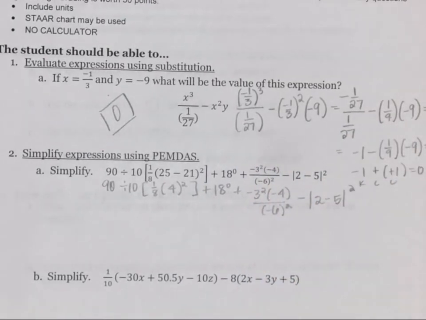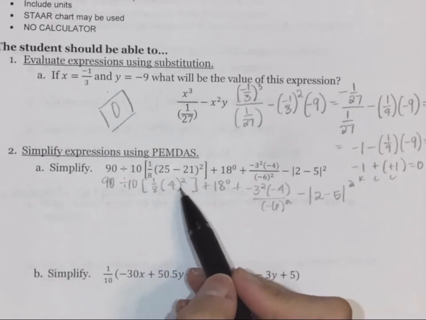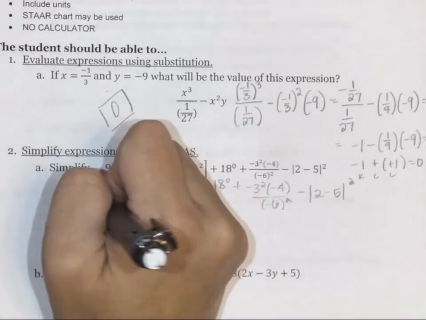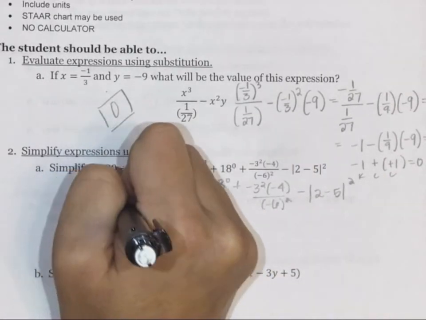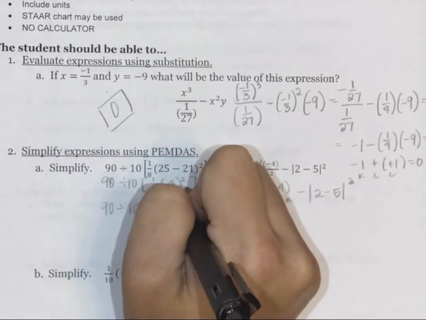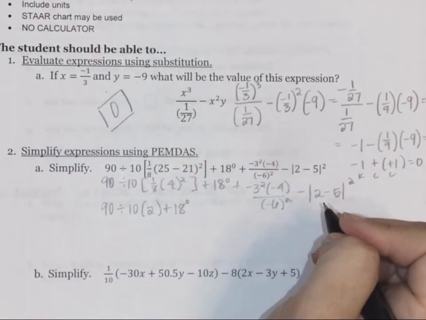Alright, so then we are going to do our exponents. So 4 squared would be 16. Then we can multiply. So 16 times 1/8 would be 2. So now we have 90 divided by 10 times 2 plus 18 to the 0 power